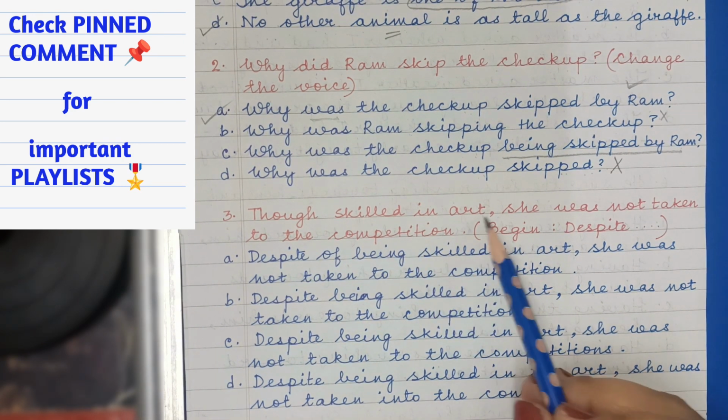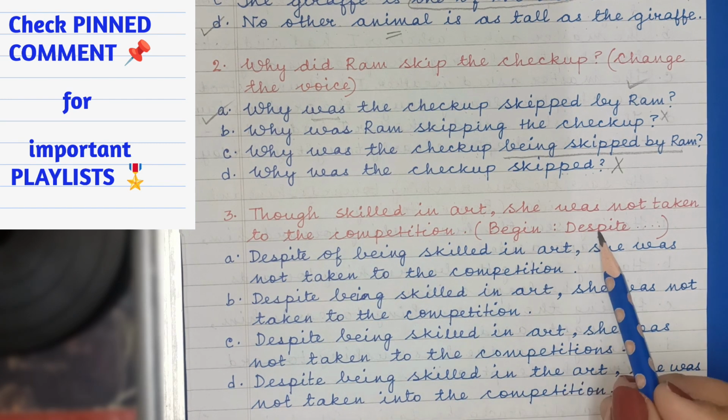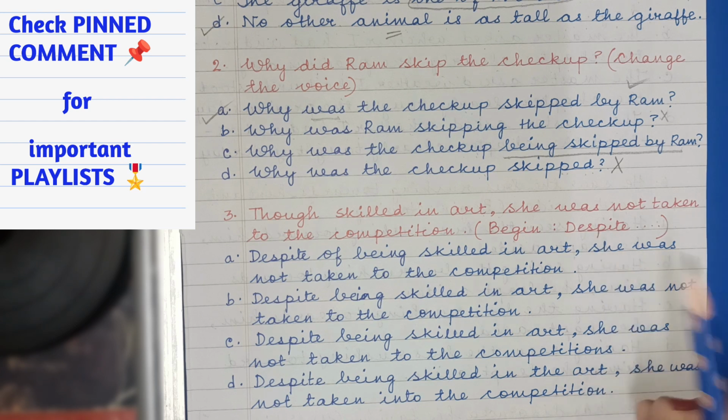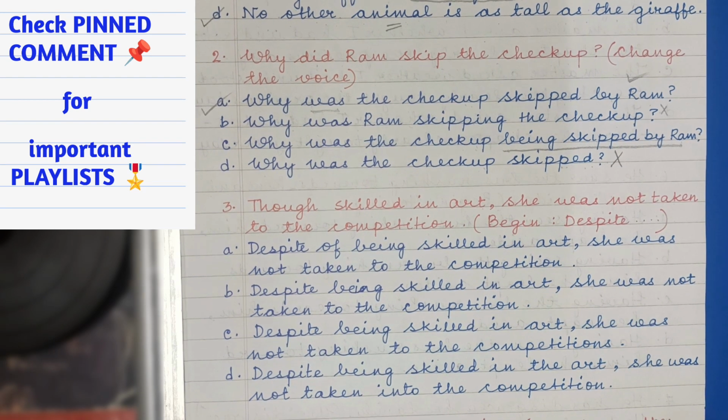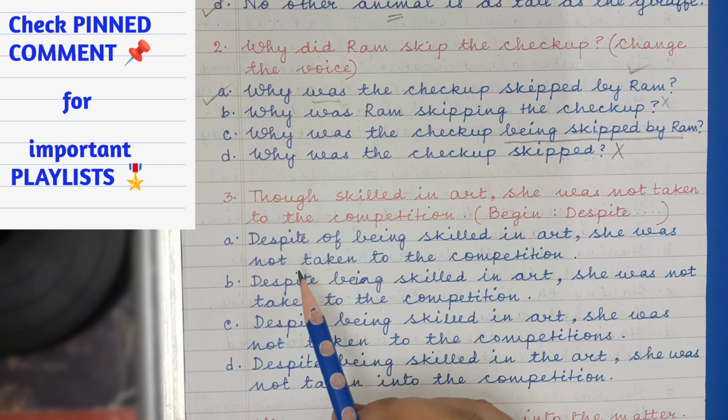Though skilled in art, she was not taken to the competition. Begin with despite. Now, I have already discussed the rule in my previous videos. Do check the pinned comment section for other MCQ grammar exercises. You will understand these questions a lot better. Let's read now the options.